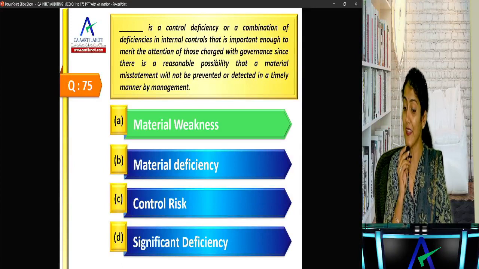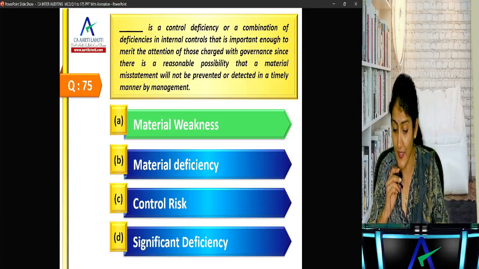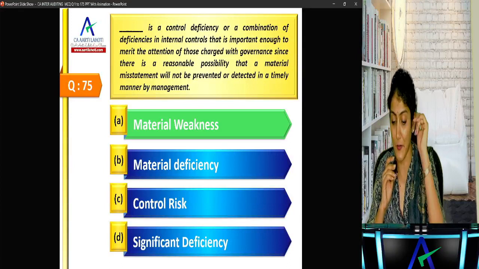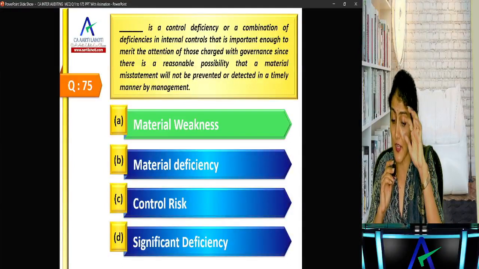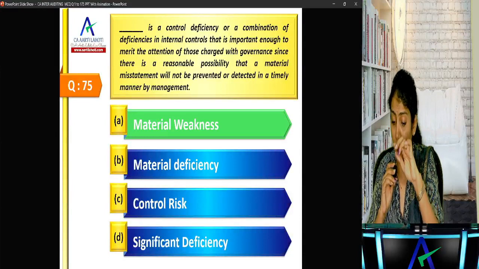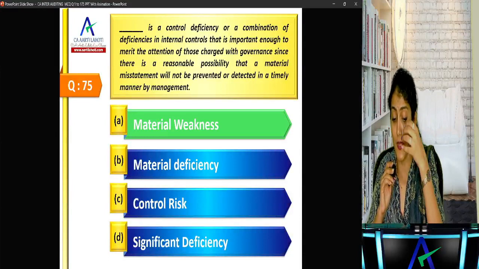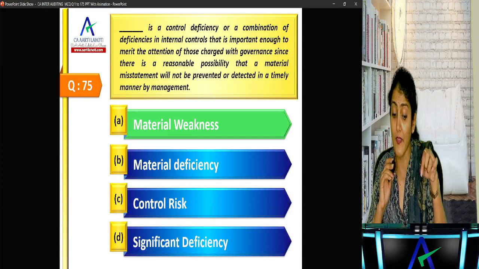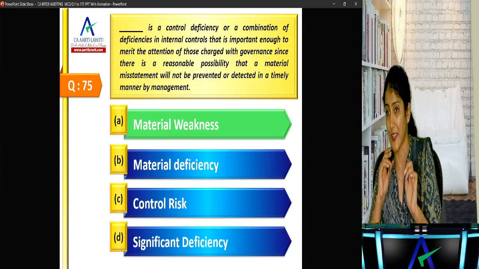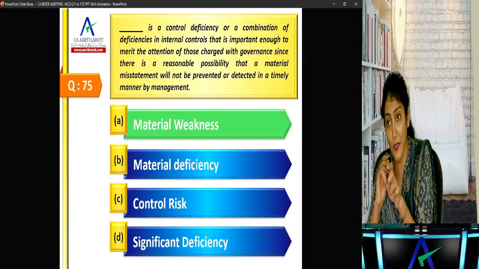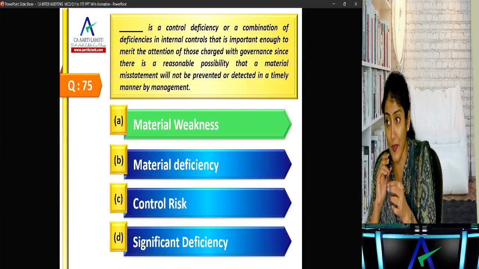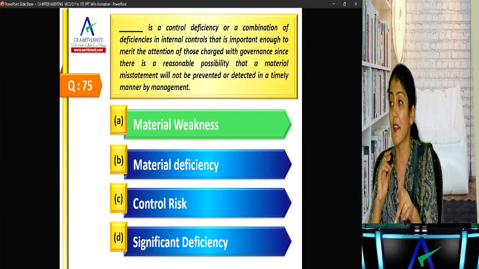In that entire sentence, if that word material is not there, I'll read the statement again. Dash is a control deficiency or a combination of deficiencies that is important enough to merit the attention of TCWG, since there is a reasonable possibility that a misstatement will not be prevented or detected. If they don't use the word material, then it is significant deficiency. But if they use the words material misstatement, then it is material weakness.